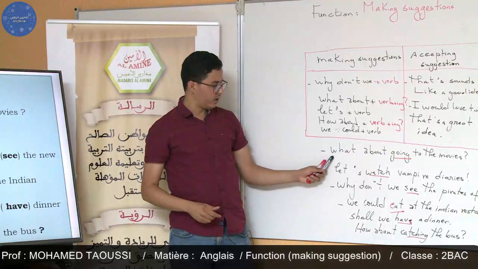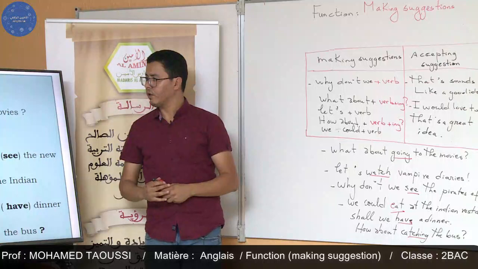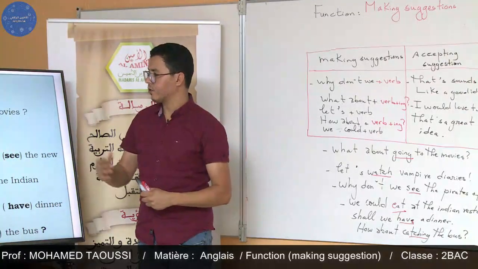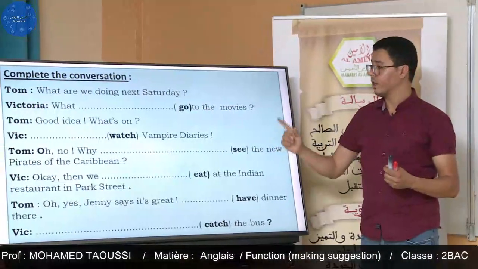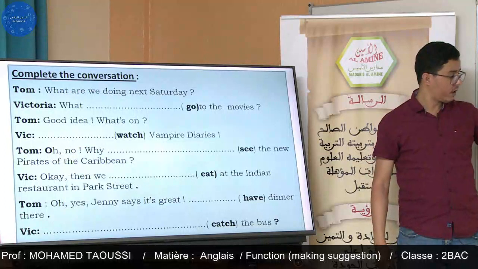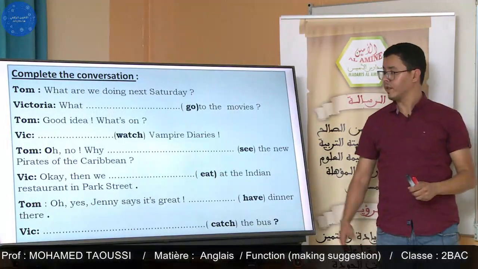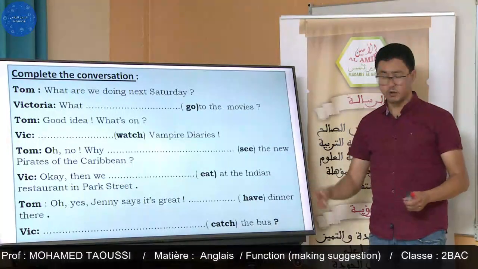Those are expressions. So we can say, what about going to the movies? Tom, what are you doing next Saturday? This is the conversation between Victoria and Tom. Or we can say, what about going to the movies? Tom said, good idea. He accepts. What's on, Victoria?